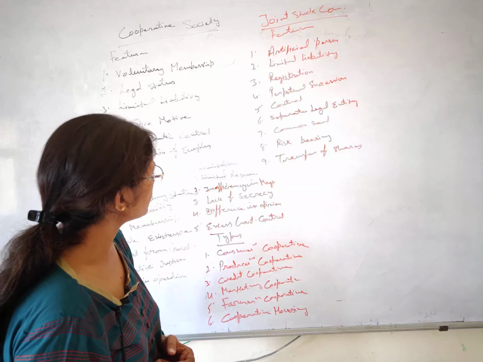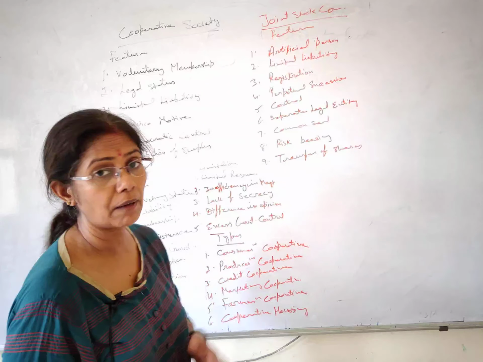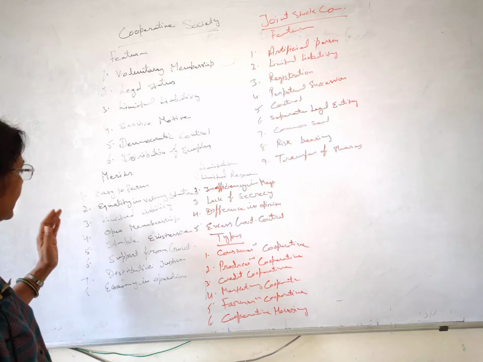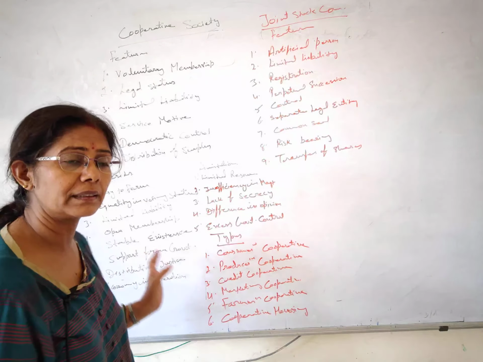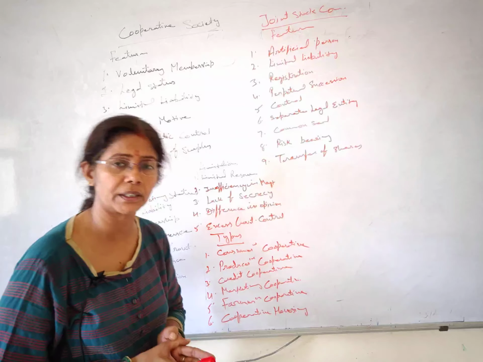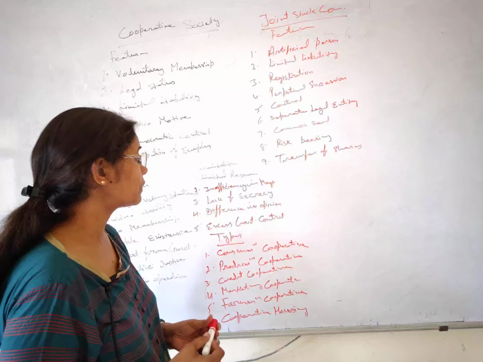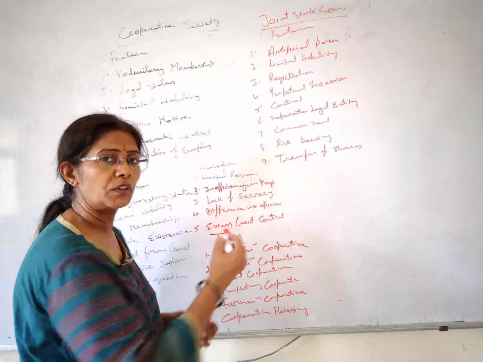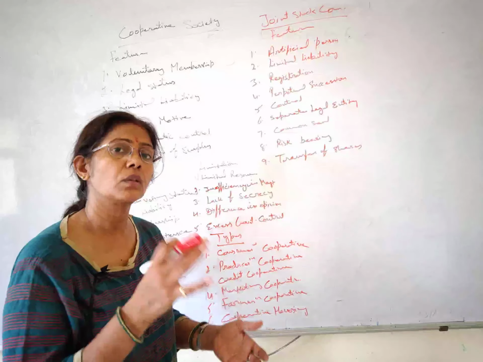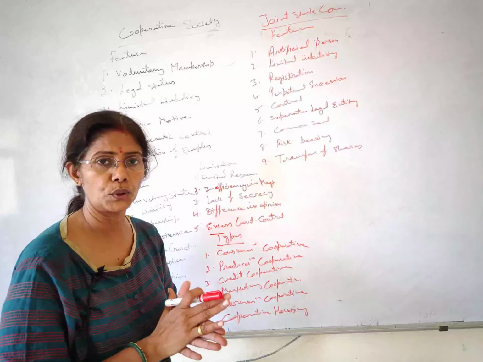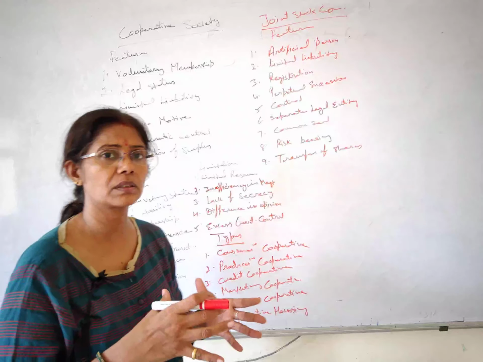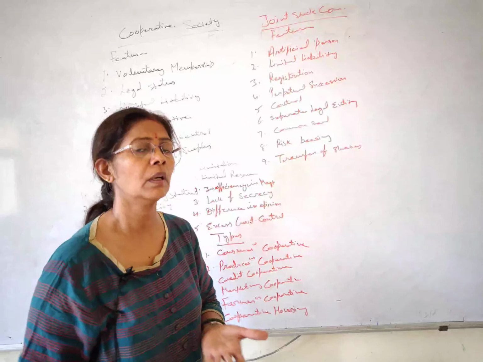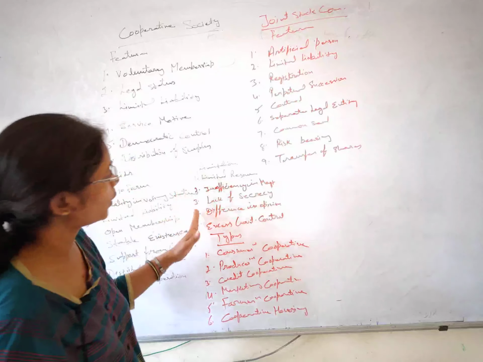Next is excess government control. I have told you, students, that we are getting grants and some support from the government, either in the form of relaxation of the tax rate or financial aid, but there are side effects of that also. Wherever the government is supporting, it keeps control over you too. There are certain restrictions, do's and don'ts, and unnecessary interference and teasing of people for personal benefit. So these kinds of problems are there.